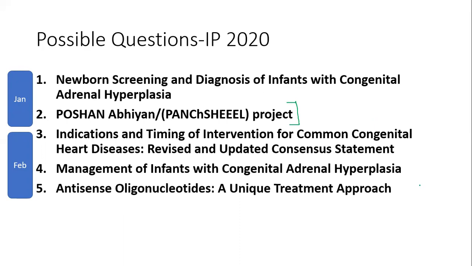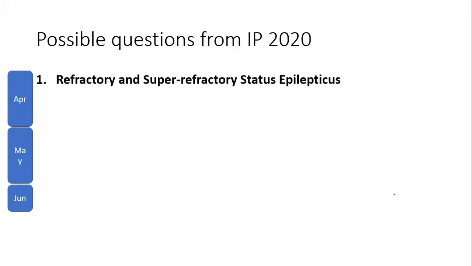This is a very probable question that can be asked because people are fond of asking about investigation and treatment. Correct? Then refractory, super refractory status epilepticus, bioethics. Bioethics is a vague question. Unless you actually read for it, you will not be able to write. The thing is, you have very limited time for writing the answers.